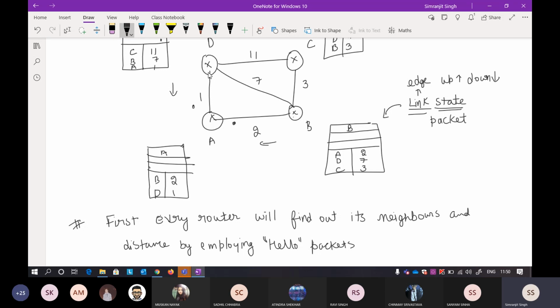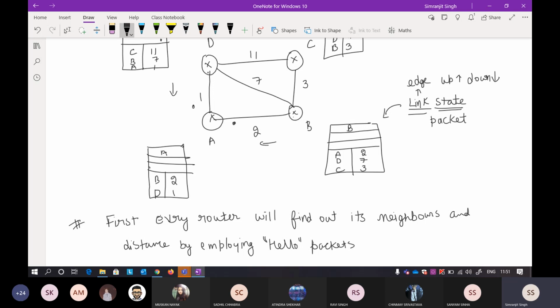So DVR is just like that. You have to apply the DVR algorithm that I've told you first time, then again you have to apply the algorithm. For every node you have to apply the algorithm, and I think 2 or 3 times you have to apply it to get the complete picture and to get the shortest path.